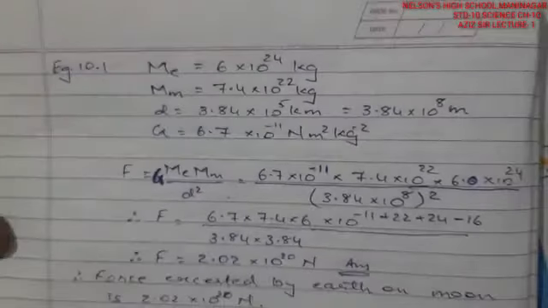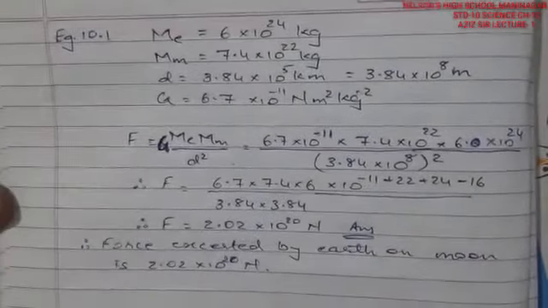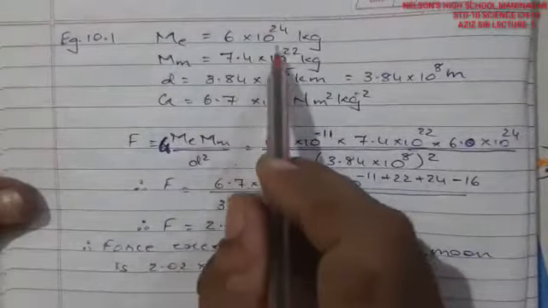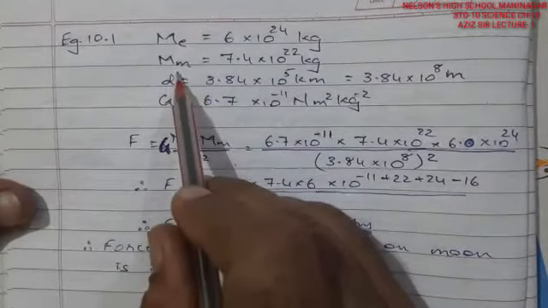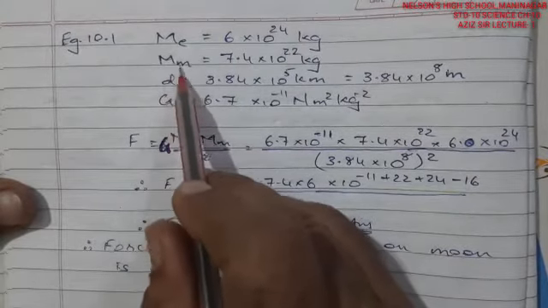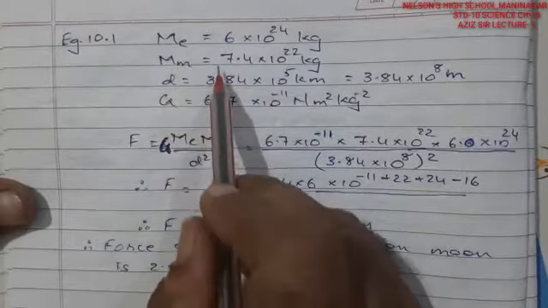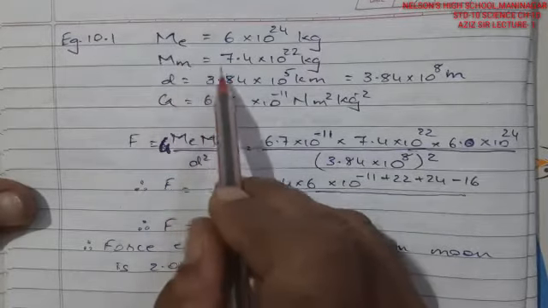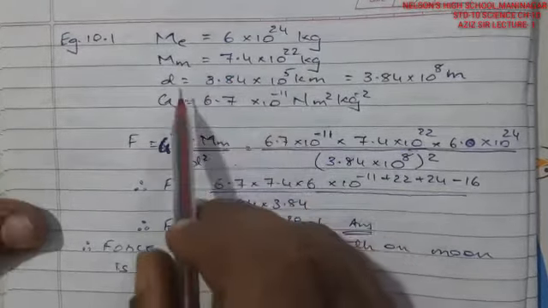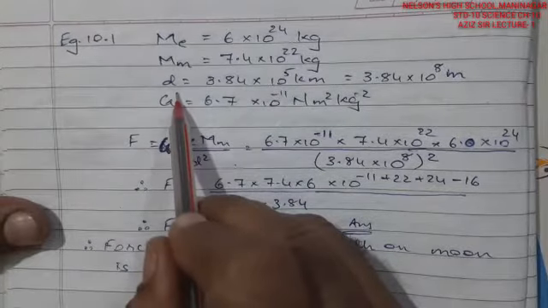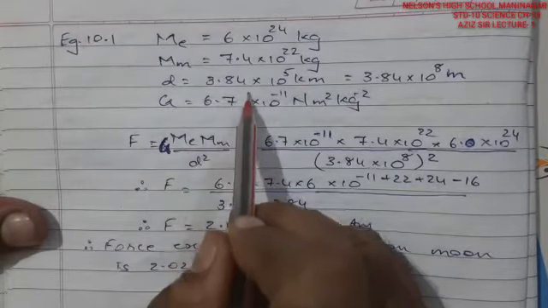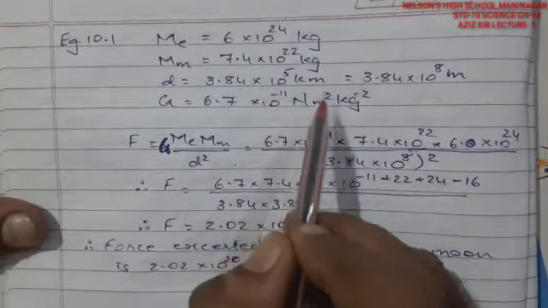So we will take this example. Mass of the earth is 6 into 10 raised to 24. Mass of the moon, I have taken as small m, is 7.4 into 10 raised to 22. The distance between the earth and moon is given as 3.84 into 10 raised to 5 kilometers.